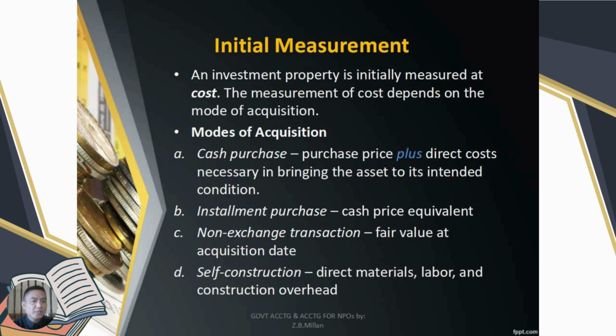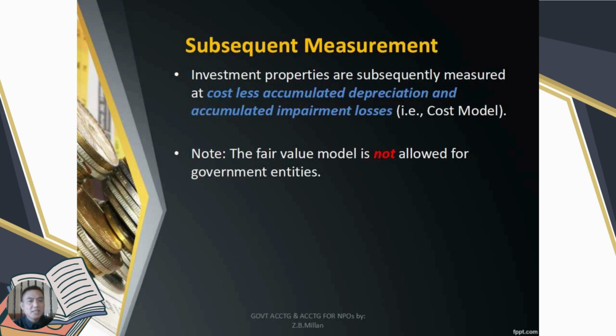How do we measure this investment property? An investment property is initially measured at cost. The measurement of cost depends on the mode of acquisition. Mode of acquisition, cash purchase: purchase price plus direct cost necessary in bringing the asset to its intended condition. Installment purchase, cash price equivalent. Letter C, non-exchange transaction, fair value at acquisition date. Letter D, self-construction: direct materials, labor, and construction overhead.